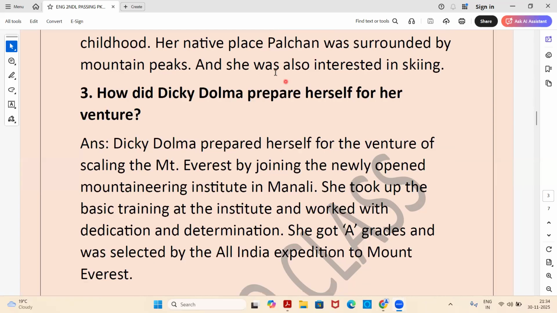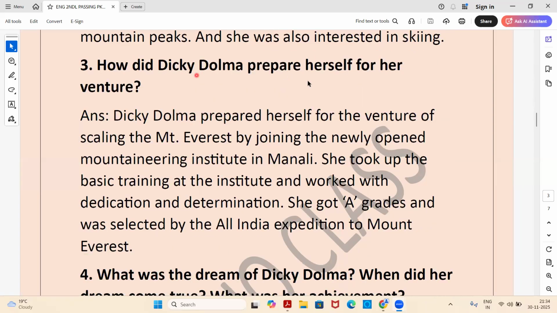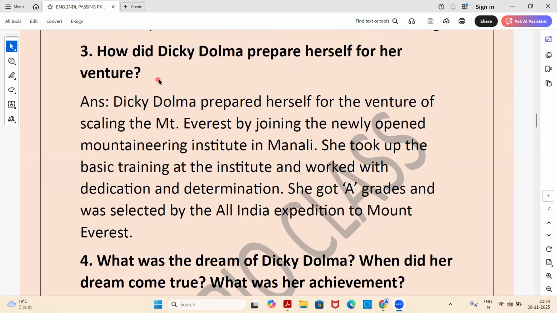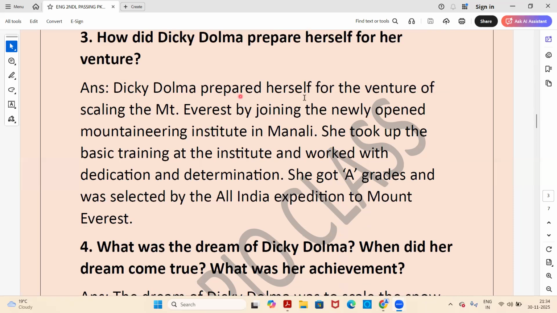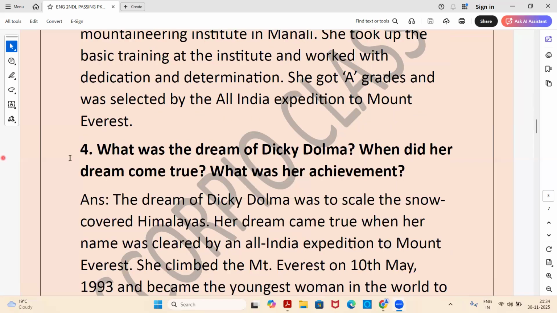Okay. Next question. How did Dicky Dolma prepare herself for her venture? So what hard work did she do? So answer. Dicky Dolma prepared herself for the venture of scaling Mount Everest by joining the newly opened Mountaineering Institute in Manali. She took up the basic training at the institute and worked with dedication and determination. She got A grades and was selected by the All India expedition to Mount Everest.